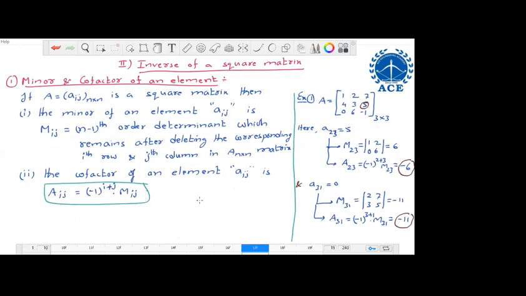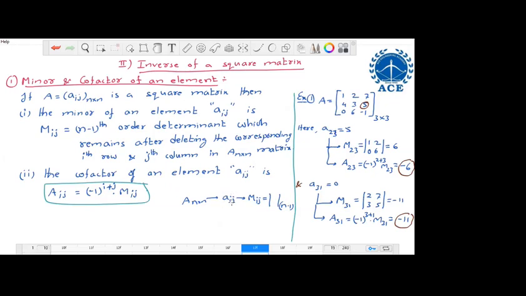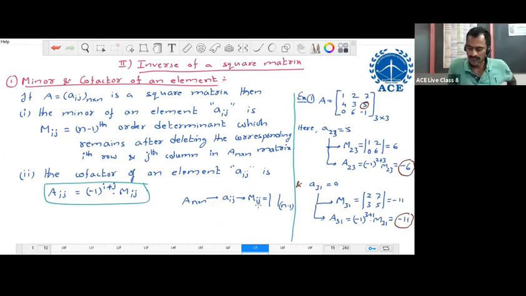Yes, sir. If A is an n cross n matrix, for each element the minor is denoted by Mij. This minor is defined as an n minus 1th order determinant. Minor of the element Aij of this matrix is denoted by Mij, defined as an n minus 1th order determinant. To obtain this n minus 1th order determinant, we delete the corresponding ith row and jth column. In this nth order matrix, if we delete one row and one column, we obtain the n minus 1th order matrix. For that n minus 1th order matrix, we find the determinant.